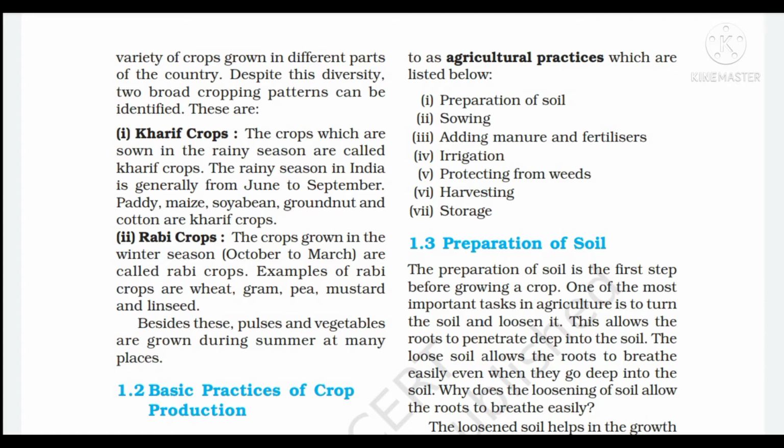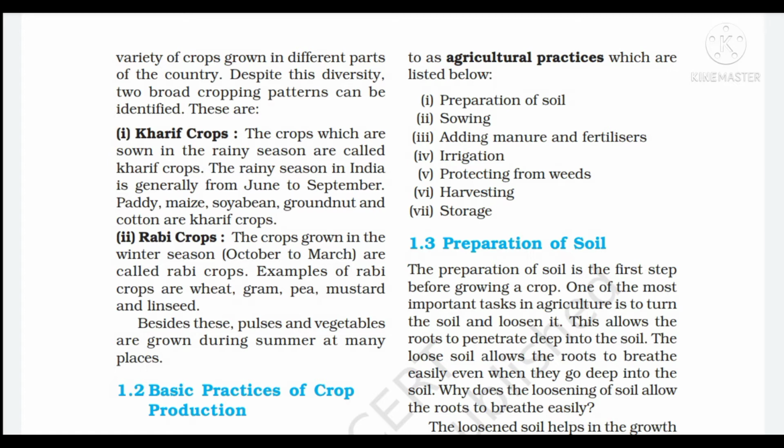Next point, 1.2, basic practices of crop production. Cultivation of crops involves several activities undertaken by farmers over a period of time. These tasks are referred to as cultural practices, which are as follows. First is preparation of soil, second is sowing, third is adding manure and fertilizer, fourth is irrigation, fifth is protecting from weeds, sixth is harvesting and the last one, seventh, is storage. We will discuss all the points one by one.